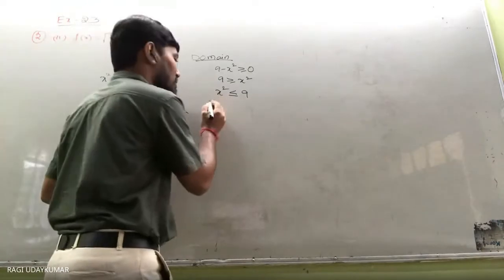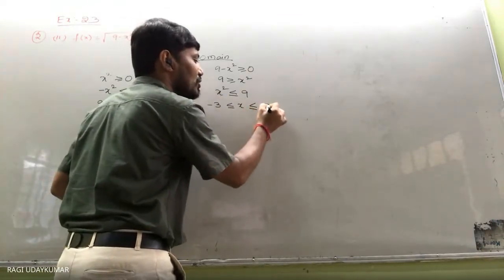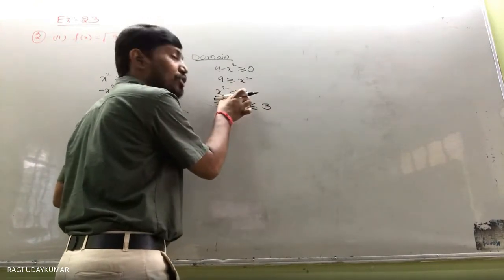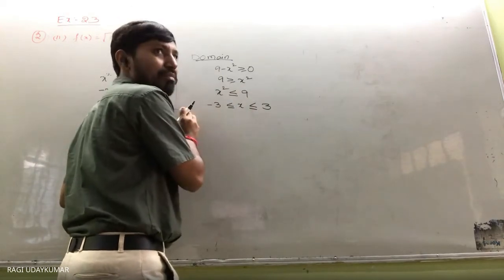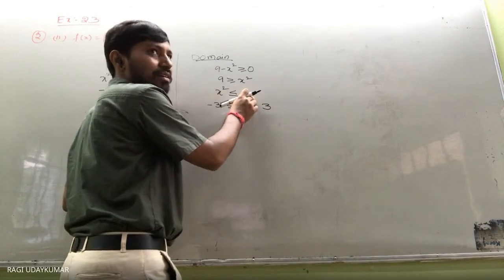So minus 3 less than or equal to x less than or equal to 3. 3 और minus 3 के बीच में होता है तो ये वैल्यू less than 9 होगा. Minus 3 से less हो गया, minus 4, तब भी x square वैल्यू 16 हो जाएगा.